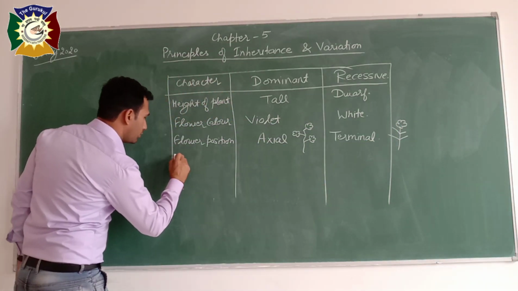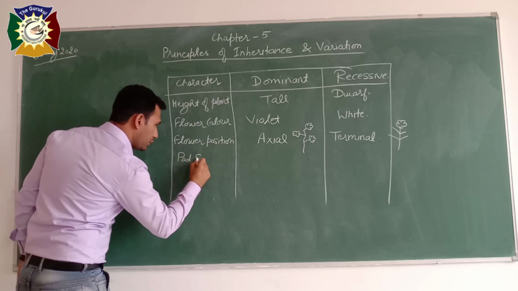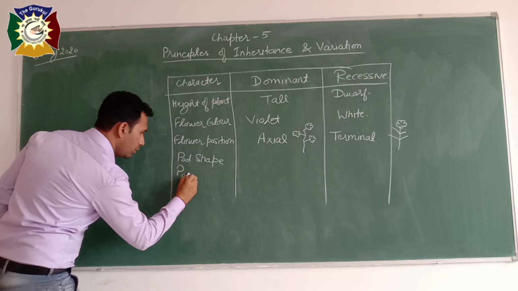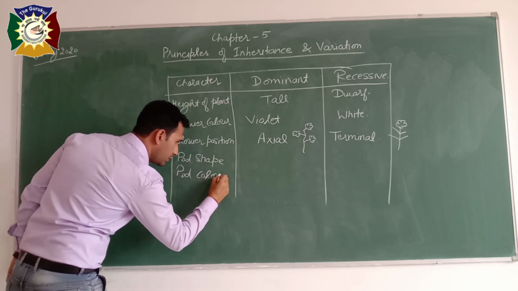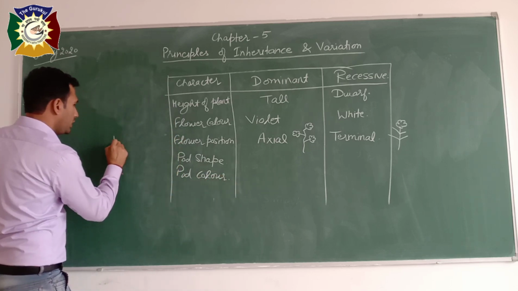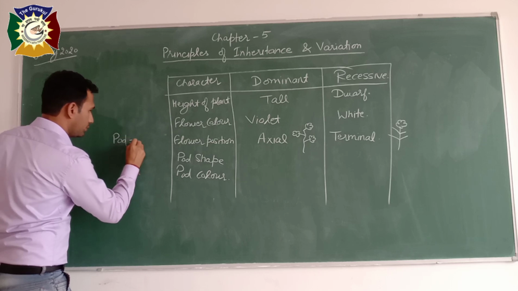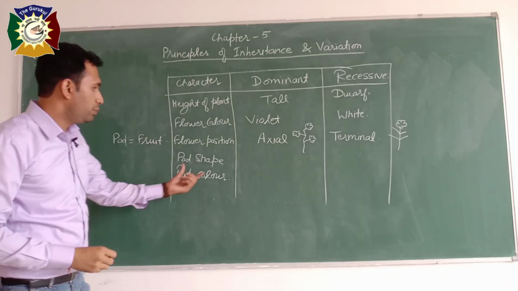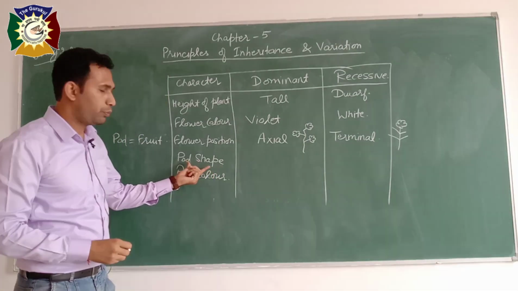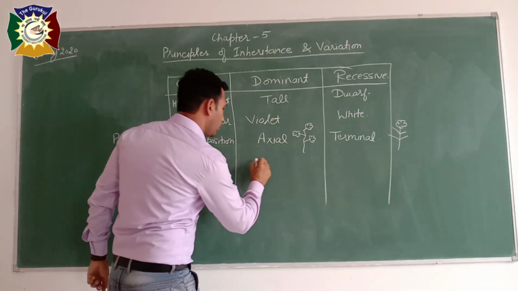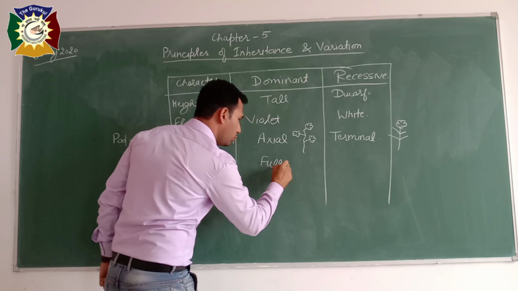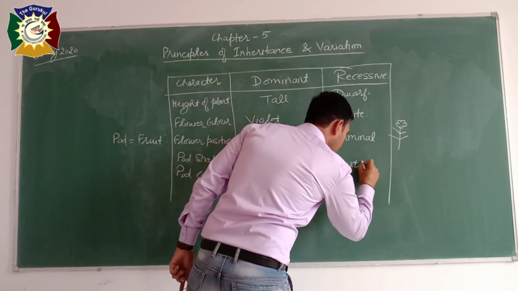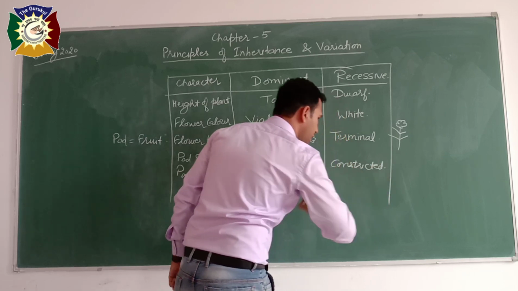Next is pod shape and pod color. Pod means fruit. So in pea plant, what is the pod shape? Full is dominant, and constricted is recessive.